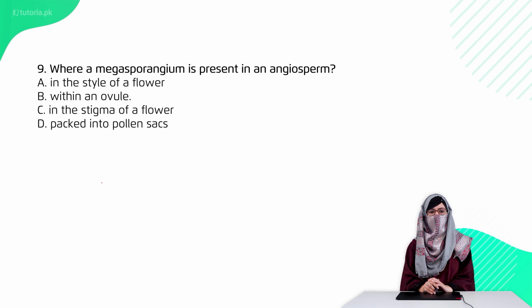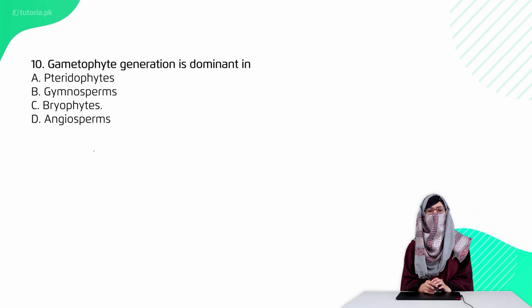Question 9 है where is megasporangium present in an angiosperm. The right option है option B, within an ovule. Question 10 है gametophyte generation is dominant in petridophyte, gymnosperms, bryophytes या angiosperms. The right option है option C, bryophytes.